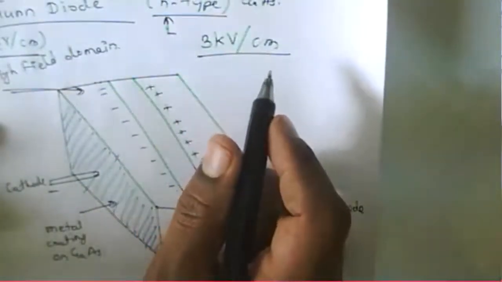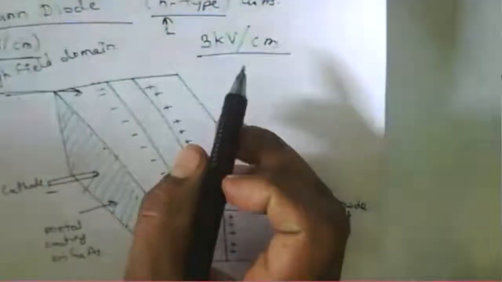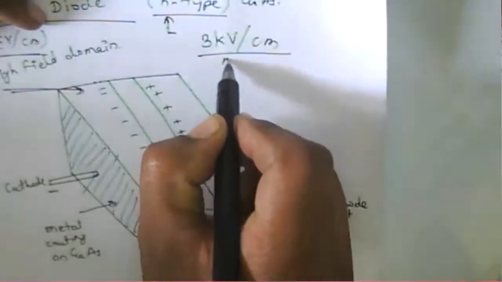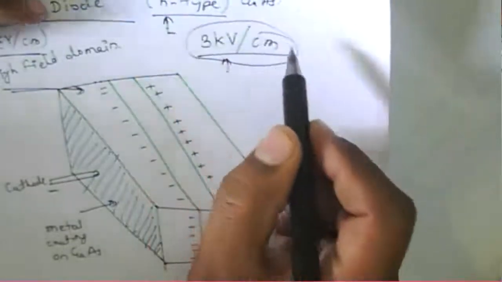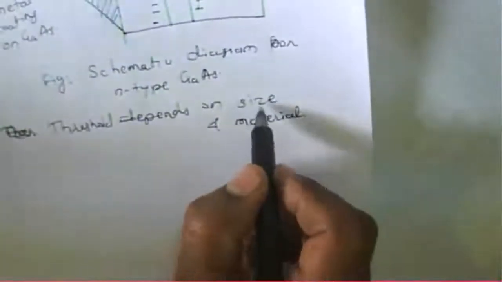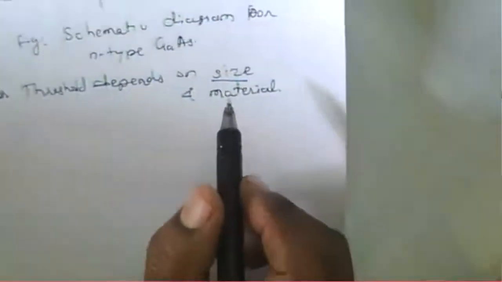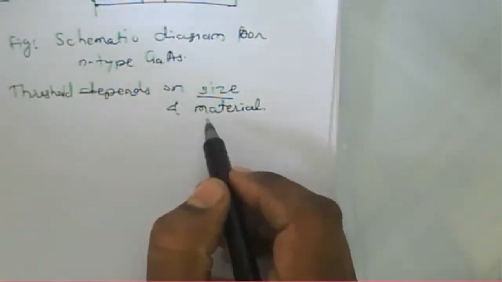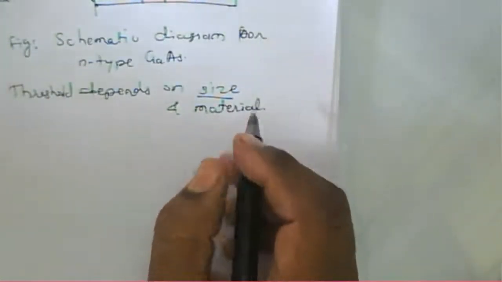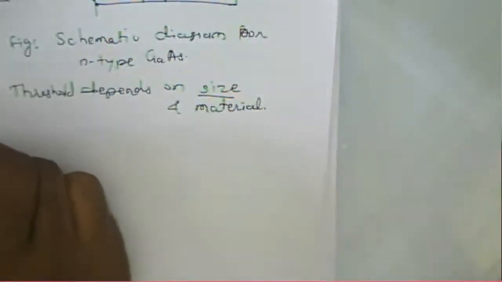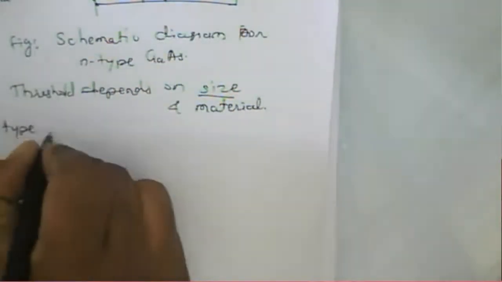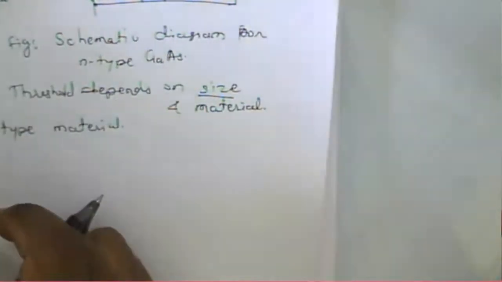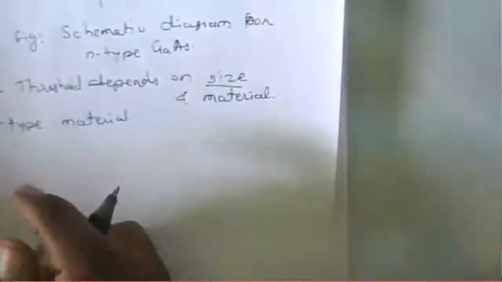Earlier we said about a kV per centimeter. Generally, if we consider gallium arsenide, it has about 3 kV per centimeter as the threshold value. Beyond that it will work in a negative resistance region. But this threshold value depends upon the size of the device and the material we are using.